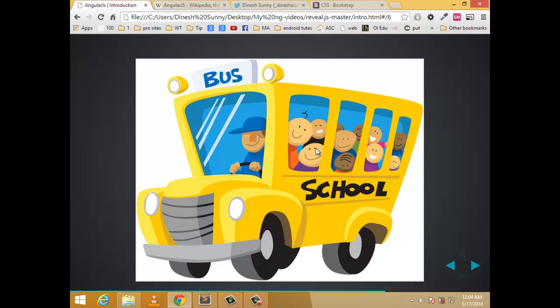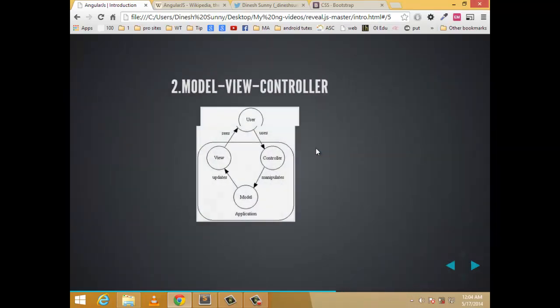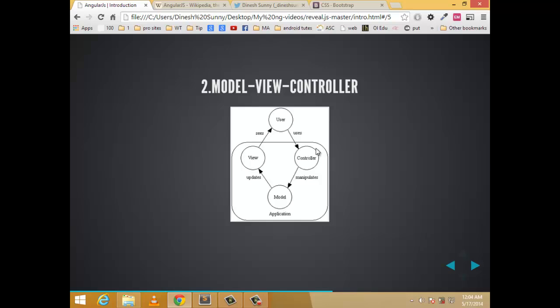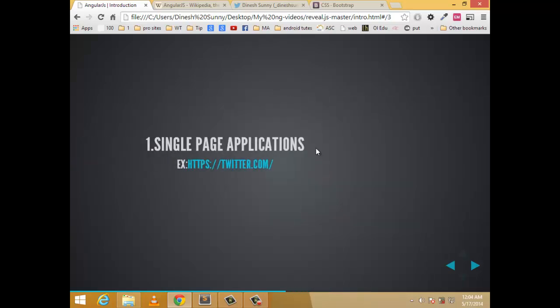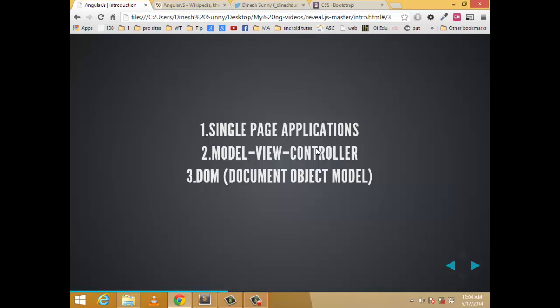So the controller will give the data to the view. The controller will manipulate the data and the data will be given to the view. That is a simple example of a process going on, known as the ModelViewController. Yes, the ModelViewController is a basic building block of the AngularJS application. Now we have covered two properties of AngularJS.